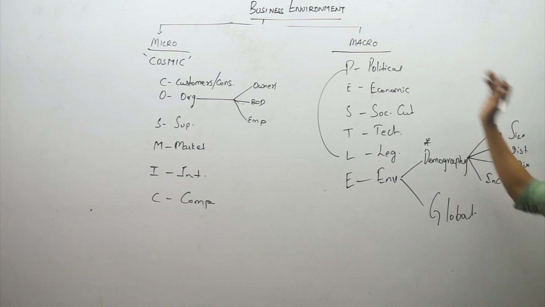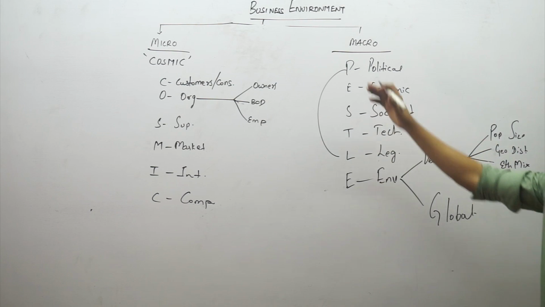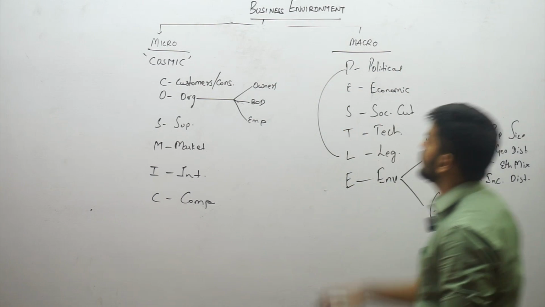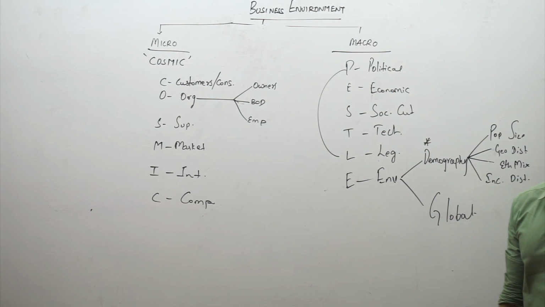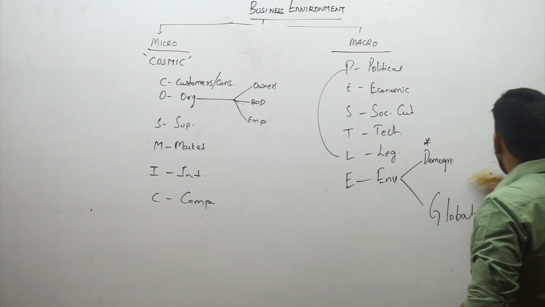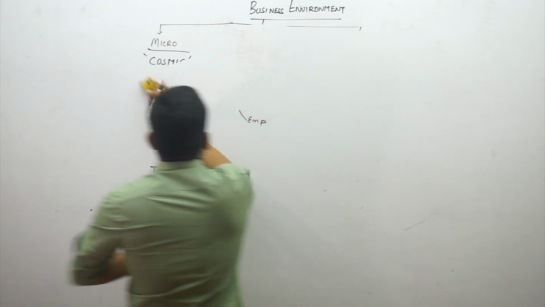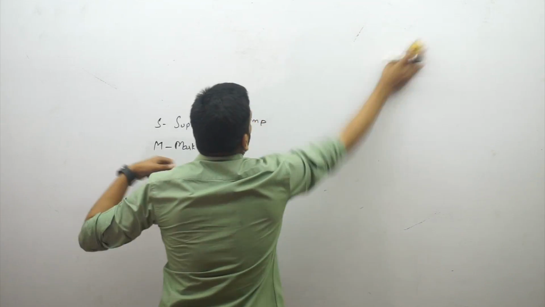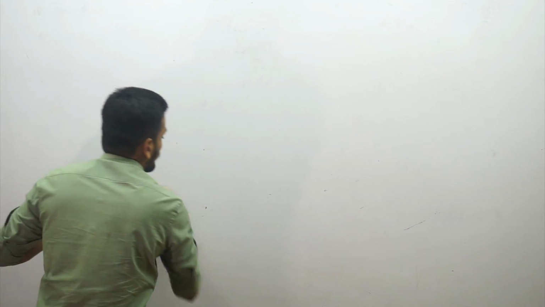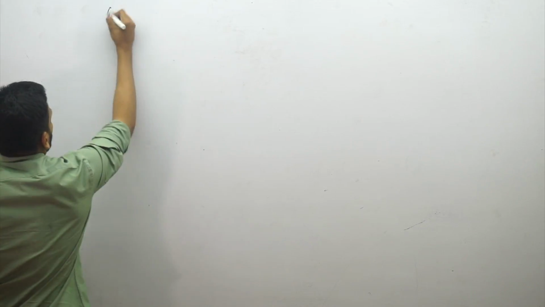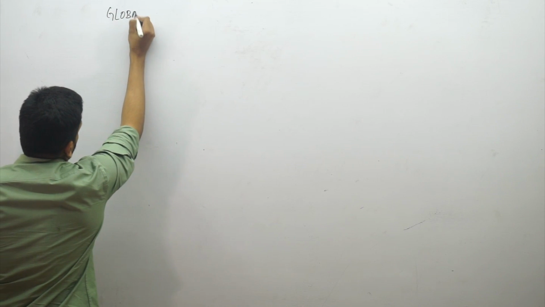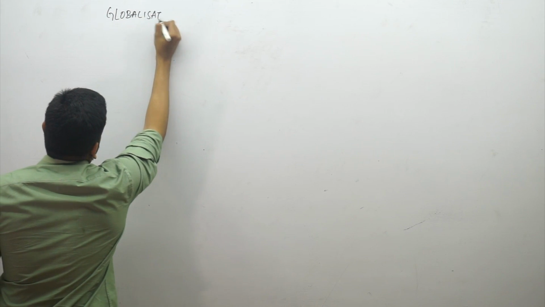So right now on screen you see COSMIC, which is the shortcut for the 6 micro factors, while this is the macro setup. Right, the next concept in the first chapter is globalization. We have 4 concepts in globalization, guys. Very important concept, has come in the exam several times.